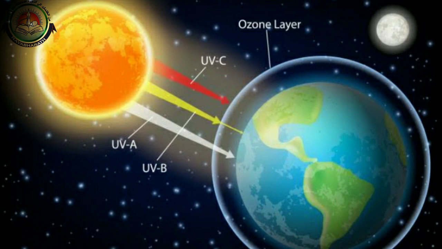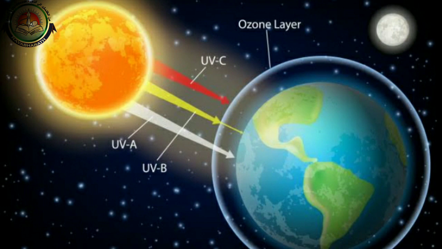So what is ozone? Ozone is a gas which is found in the upper atmosphere, mostly in the stratosphere. And the sun emits many kinds of rays, not only ultraviolet rays. Visible rays are one of them, and we can see them. There are many others which we cannot see, and ultraviolet rays are one such ray emitted by the sun.